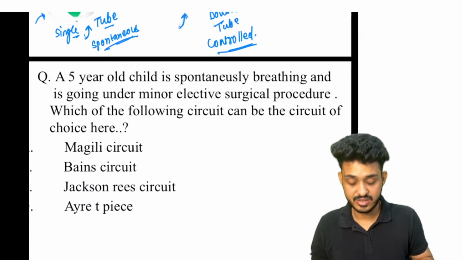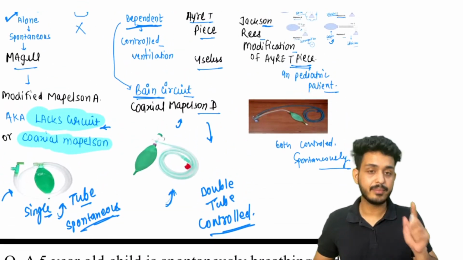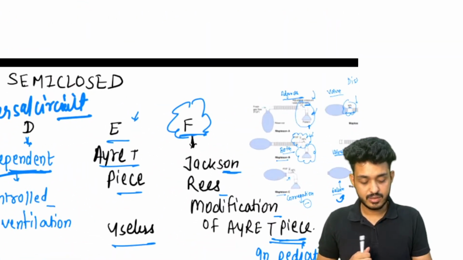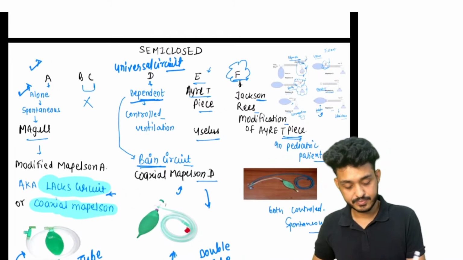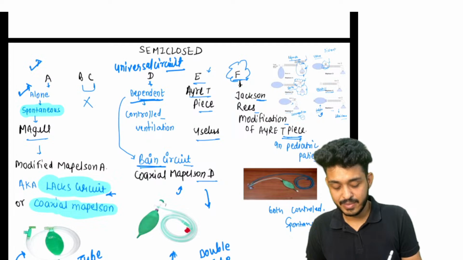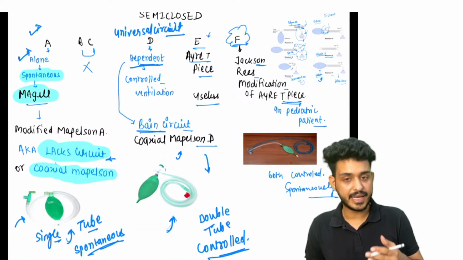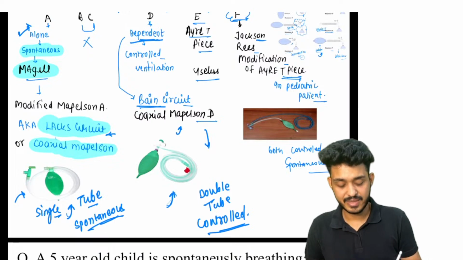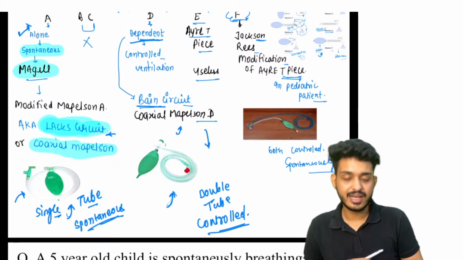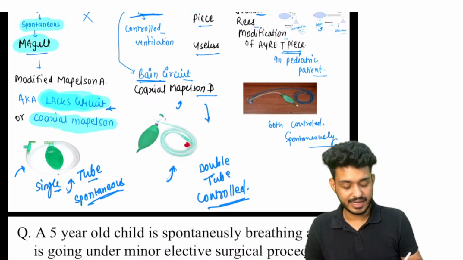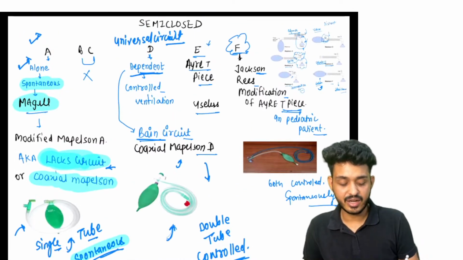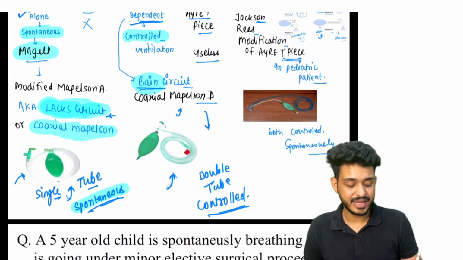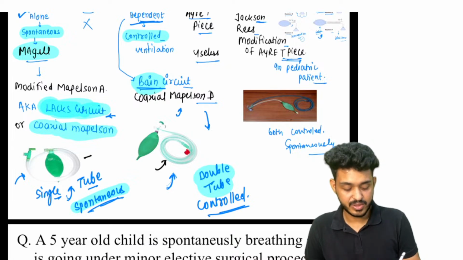Now try to answer these questions based on the information that I am giving you. I am revising again for you. Just 1 minute and you will understand whatever points I am telling you. Just remember this. A will be for spontaneous ventilation. That is McGill circuit, also known as Lack circuit, and it is used for spontaneous ventilation. Answer for D, controlled ventilation, that is your Bain circuit, and it will be having a double tube. Can you appreciate these double tubes? Here will be a single tube.